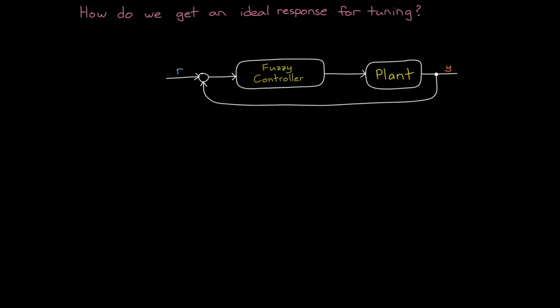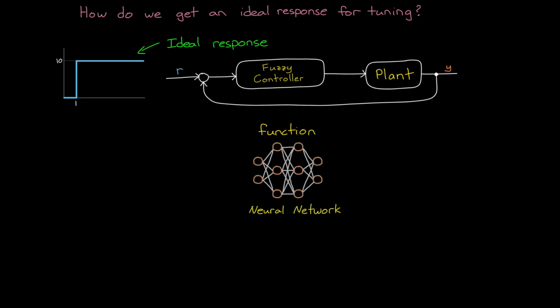So how do we get an ideal response that we can use in our cost function for developing a fuzzy system? Well, we may be designing a fuzzy controller, just like in the previous example. Therefore, the reference signal is our ideal response. Or we may have a function that we're trying to mimic with a fuzzy system. For example, we may have an AI model, like a trained reinforcement learning policy, or some other trained neural network, and we want to make sense of it by representing it as a fuzzy system.